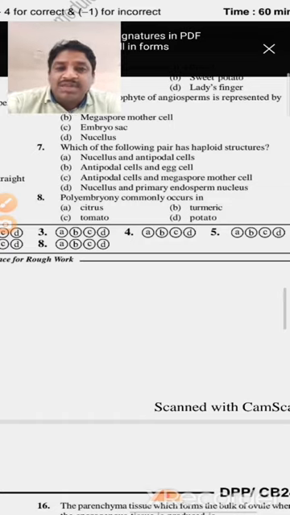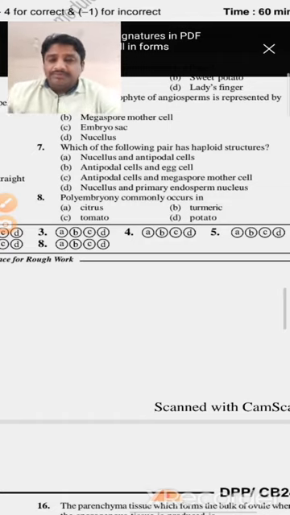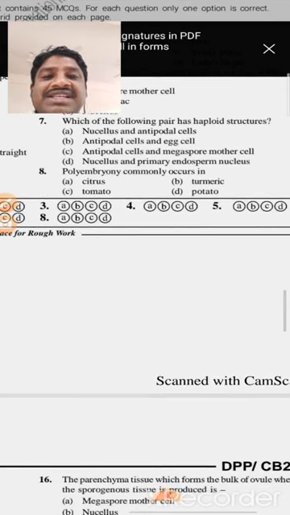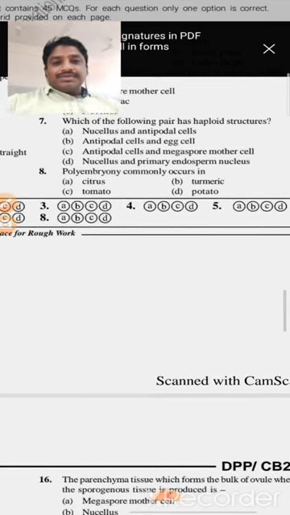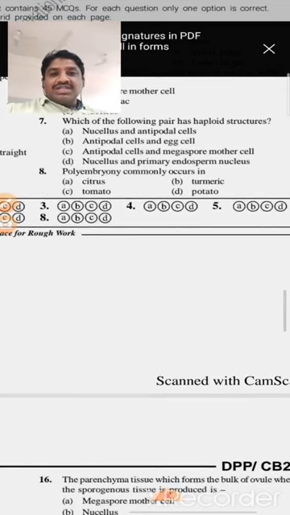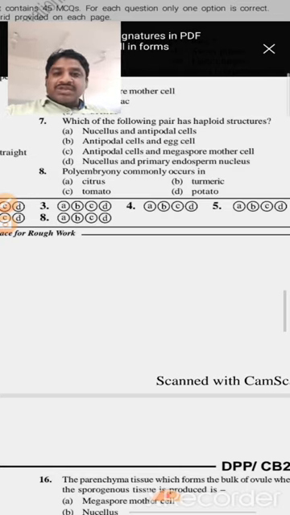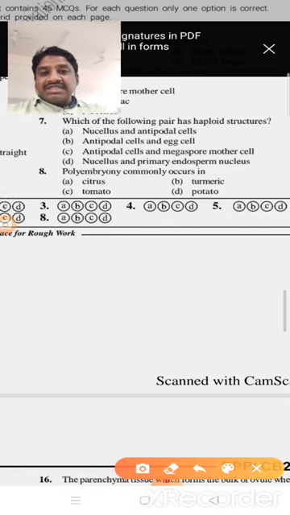Option C: antipodal cells are haploid, megaspore mother cells are diploid. Option D: nucellus tissue is diploid, and the primary endosperm nucleus is triploid. So the haploid structures are antipodals and egg cells. So option B is the right answer.